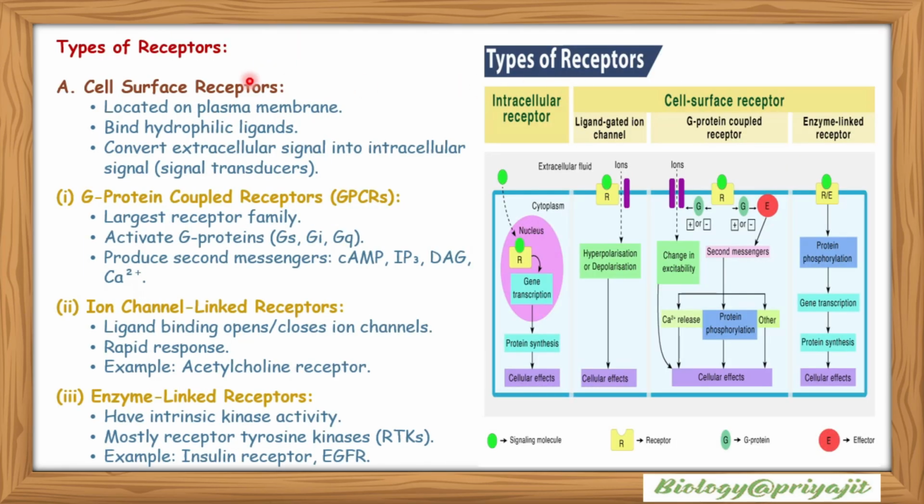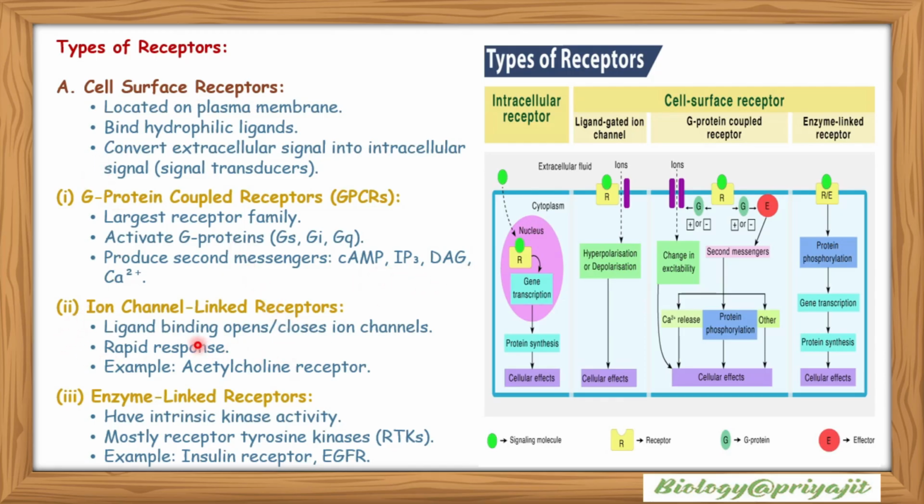Types of receptor: first one is the cell surface receptors located on the plasma membrane. They bind hydrophilic ligands. They convert extracellular signals into intracellular signals, which is signal transduction. Cell surface receptors are of 3 kinds: G protein coupled receptor or GPCR, that is the largest receptor family. It activates G proteins such as Gs, Gi and Gq. It produces second messengers such as cyclic AMP, IP3, diacylglycerol, calcium 2 plus, etc.